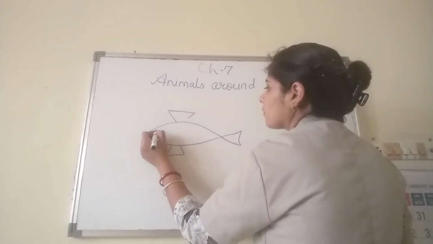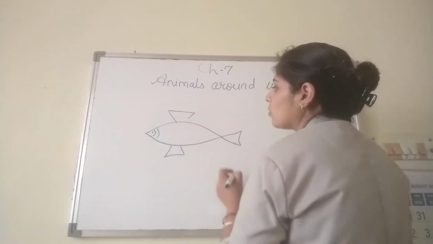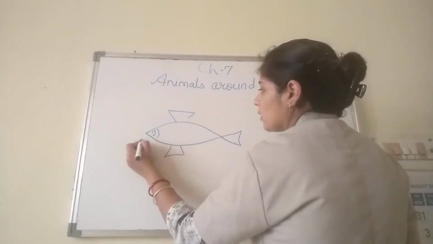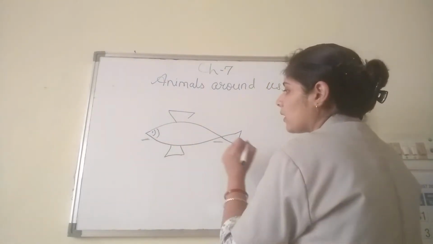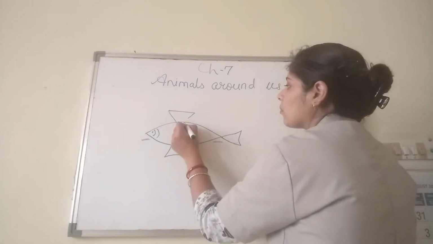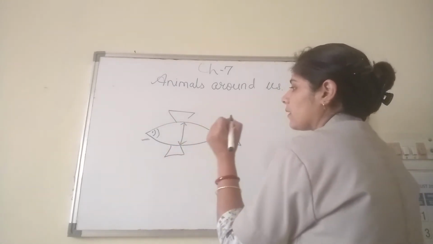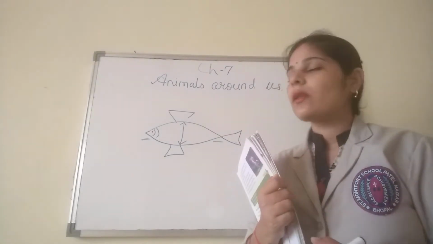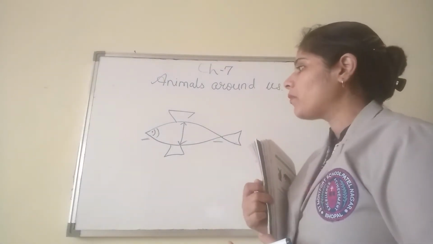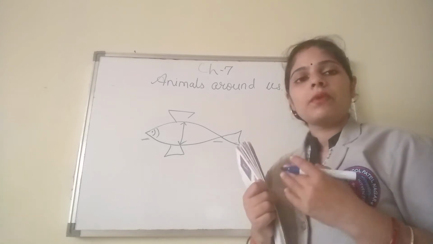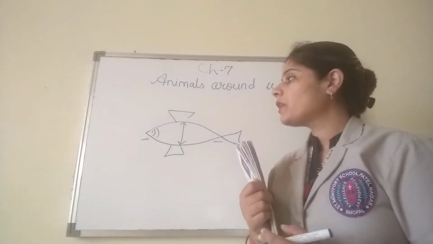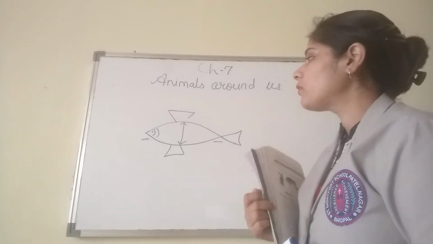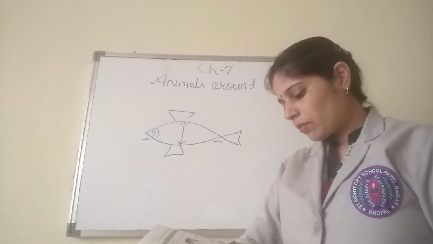Streamlined means it is narrow at both ends, narrow here and broader at the center. This body is called a streamlined body. Why is this helpful for the fish? Because with the help of this body the fish can move easily in the water.